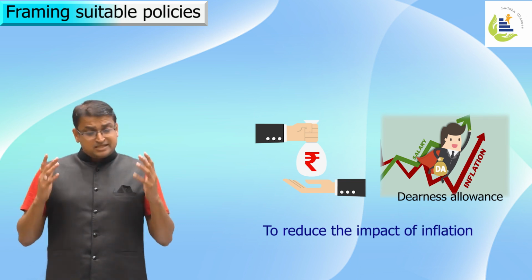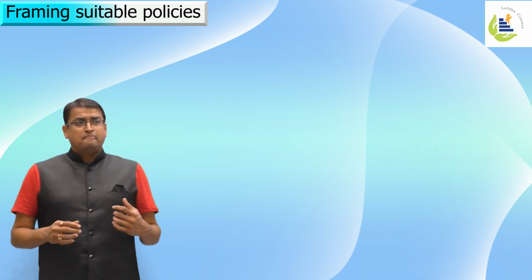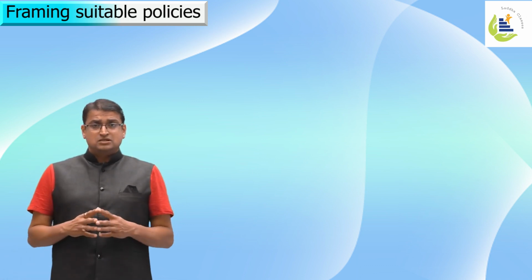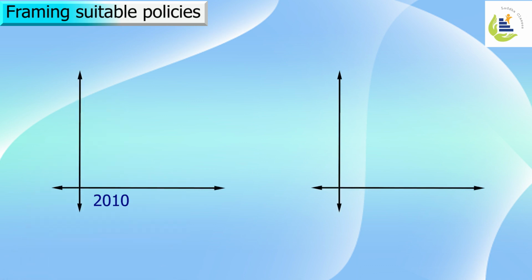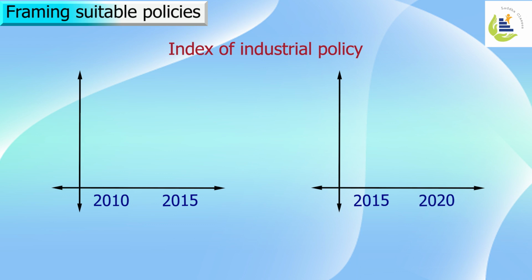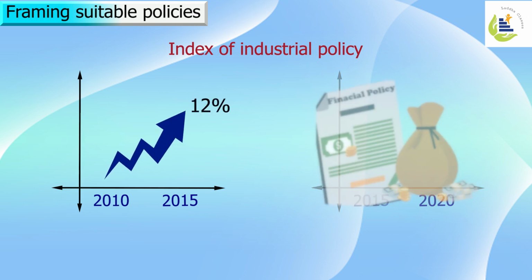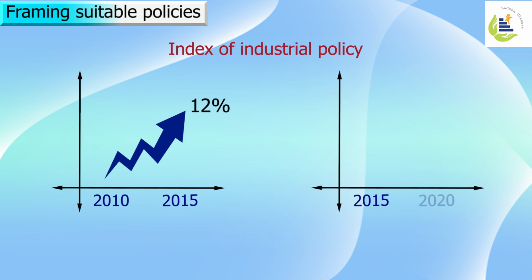Second example, let us say I study two index numbers, one from 2010 to 2015, the index number related to industrial policy, and then 2015 to 2020. So in the first period, I understand that there is certain growth of around 12% because of certain financial policies. And what we have done, we have changed certain policy decisions. So what do we understand? From 2015 to 2020, index number related to industrial analysis has grown by 25%.